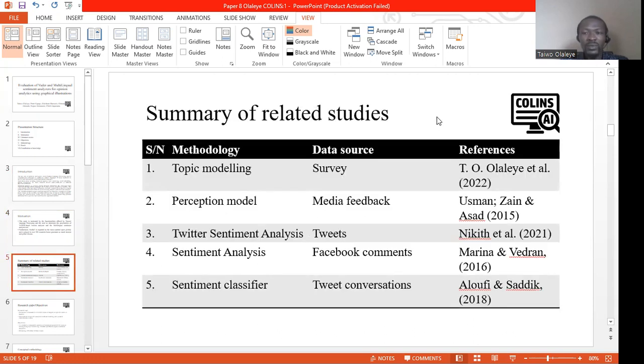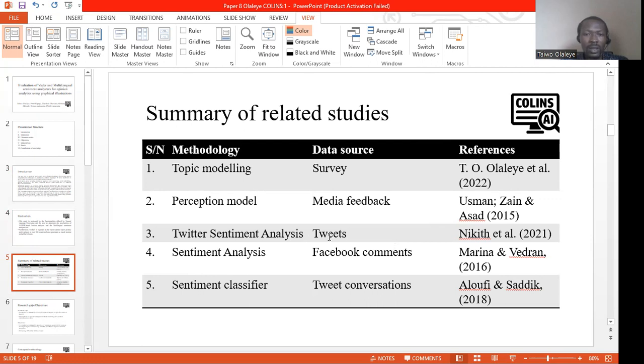So this study reviewed several literatures, and a summary of five of them is presented in this table, where sentiment analysis is used to evaluate different textual corpora. Olaleye et al. used topic modeling on survey data. Usman, Zain, and Assad used a perception model on media feedback for sentiment analysis.